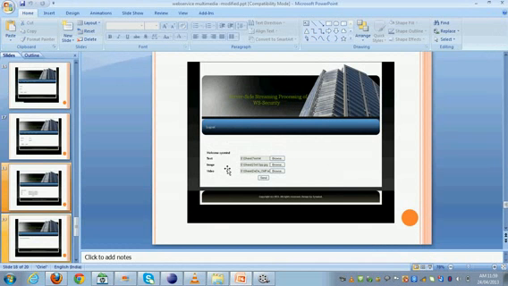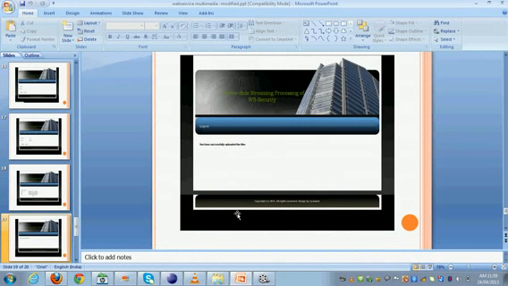After signing in, we browse the text, image, and then video, and finally we upload the files.